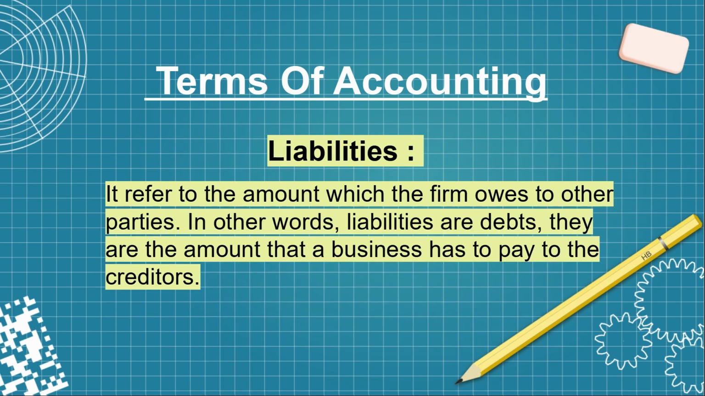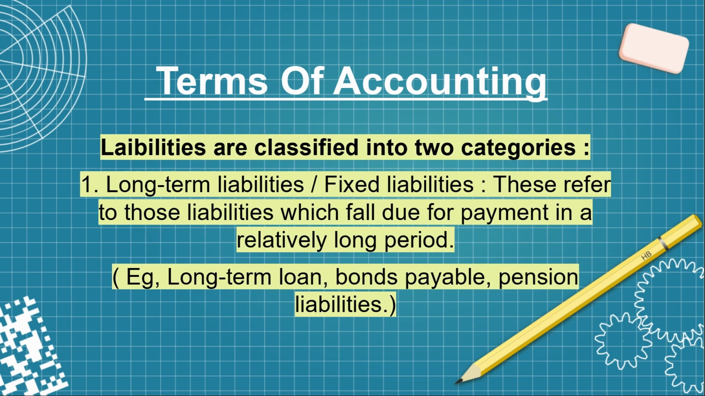And next we have liabilities. So it refers to the amount which the firm owes to other parties. In other words, liabilities are debts. They are the amount that a business has to pay to the creditors. And under these liabilities, we have two categories. So the first one is long-term liabilities or fixed liabilities. And this refers to those liabilities which fall due for payment in relatively long periods. So for example, long-term loan, bonds payable, pension liabilities.